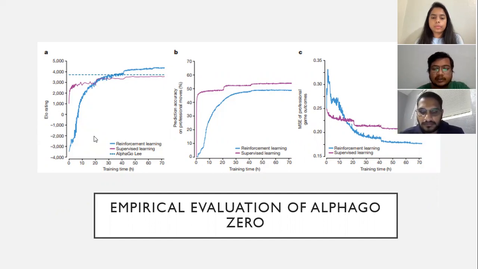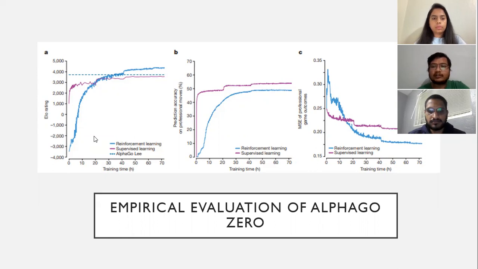In this diagram, in A, we see the performance of each MCTS player from each iteration of reinforcement learning in AlphaGo Zero. Elo ratings were computed from evaluation games between different players using 0.4 seconds of thinking time per move. For comparison, a similar player trained by supervised learning from human data using the KGS dataset is also shown. Next is prediction accuracy on human professional moves.